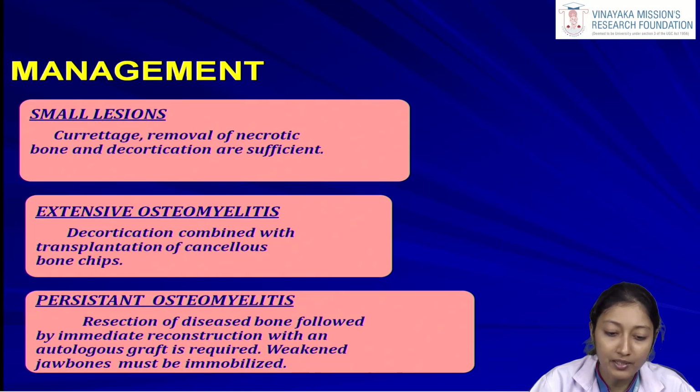It's a general management where we have to categorize what the case is. It could be a small lesion, extensive osteomyelitis or a persistent osteomyelitis case. In case of small lesions, we can do local treatments like curettage or removal of the necrotic bone and decortication. These are small procedures which we will discuss in the later slides. In extensive osteomyelitis, procedures like decortication we have to do, and because it is extensive, after we have removed the pathological tissue, some reconstruction also needs to be done. In persistent osteomyelitis, again a large area of the bone is eaten up with the disease. We have to remove the full bone. Again we have to think about the reconstruction.